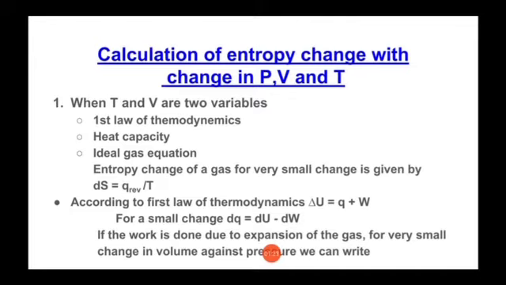And mathematically, what is the equation of first law of thermodynamics? That is delta U is equal to Q plus W, where delta U is change in internal energy, Q is heat either absorbed or evolved, and W is work done by the system. Next important point is heat capacity. So what is this heat capacity?